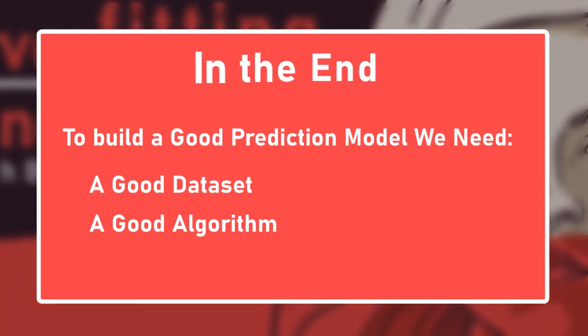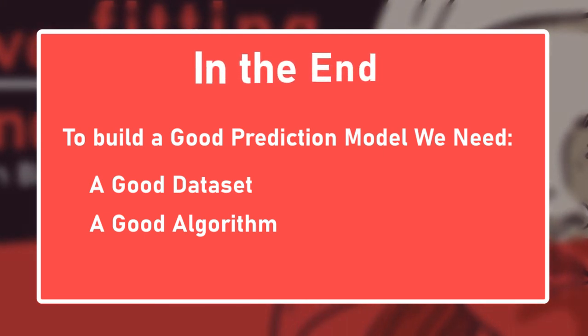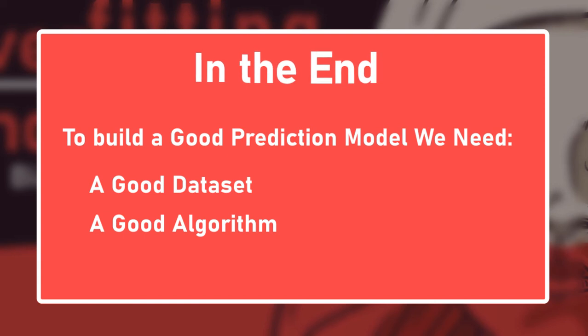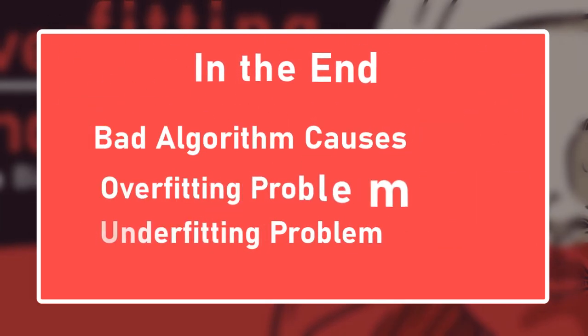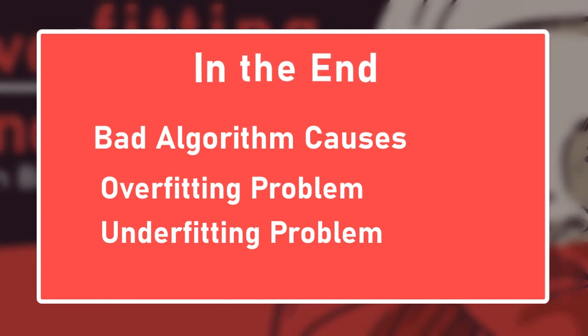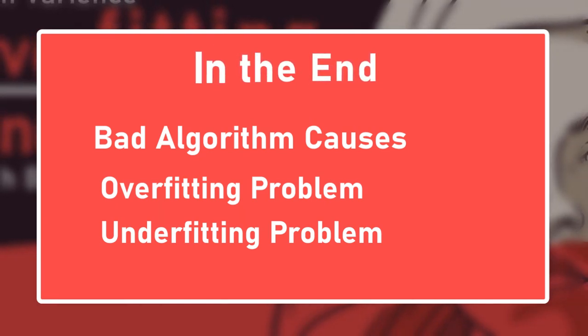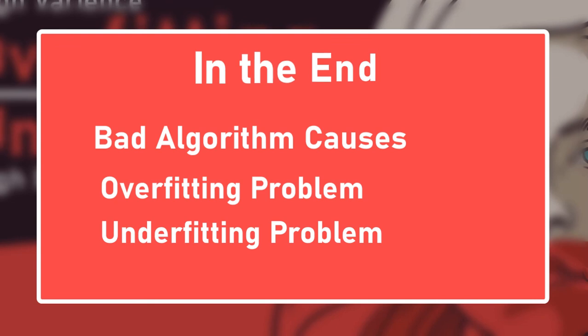We have so far discussed that to build a good prediction model, we need a good dataset and a good algorithm. So, two things can go wrong: the bad dataset, and a bad algorithm that causes overfitting and underfitting problems. We also have discussed how to get rid of bad data, and choose the right dataset for an algorithm, and how to reduce the overfitting and underfitting problem.